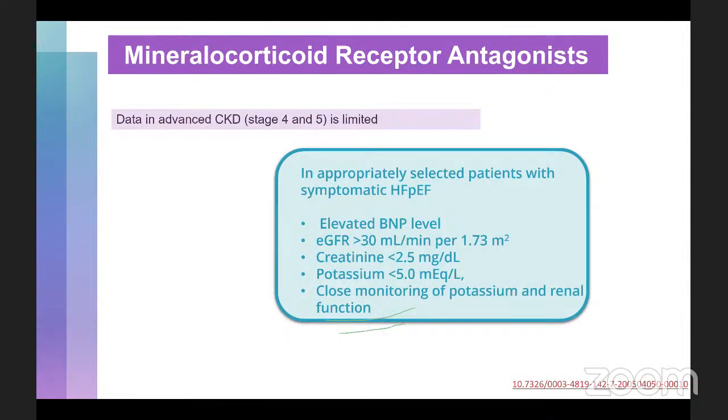So whom are you supposed to start on mineralocorticoid receptor antagonists? You have to choose your patient appropriately, who has got symptomatic heart failure but still preserved ejection fraction, with elevated brain natriuretic peptide levels, the eGFR should be more than 30 mL per minute, creatinine less than 2.5, potassium less than 5. Also note that you have to have a watchful eye. You have to closely monitor this patient's potassium and renal function while the patient is on MRA.